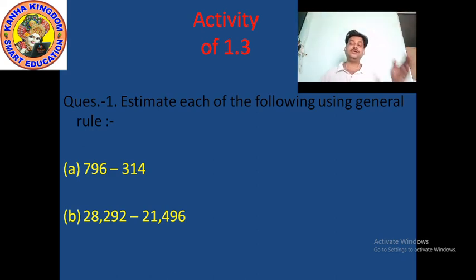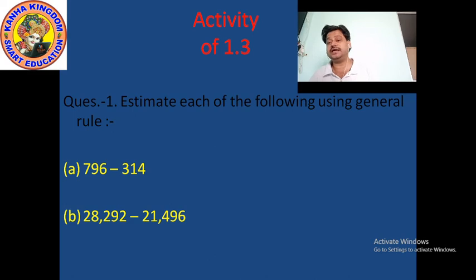So this number is 28,292 minus 21,496. Here 6 is in which place? The ones place, so 6 times 1 is 6. Then 9 is in the tens place, so 9 times 10 becomes 90. Then 4 is in the 100 place, so 4 multiplied by 100 becomes 400. Then the comma. 1 is in the 1000 place, so 1 multiplied by 1000 becomes 1000. Then 2 is in the 10,000 place, so 2 multiplied by 10,000 becomes 20,000.